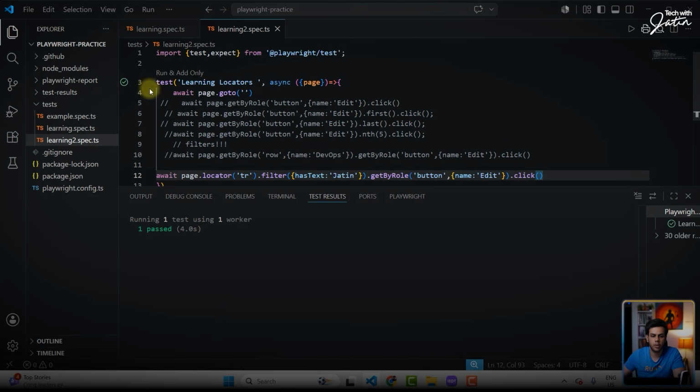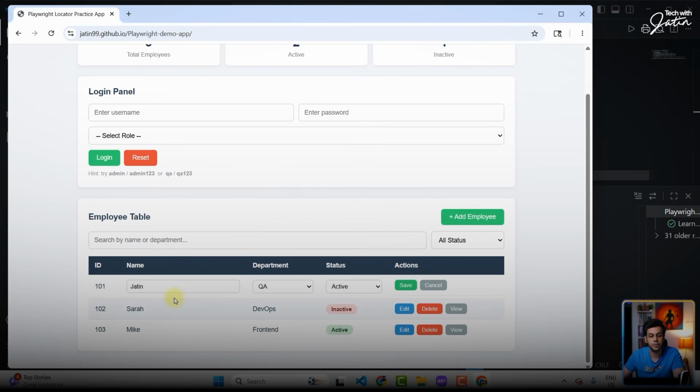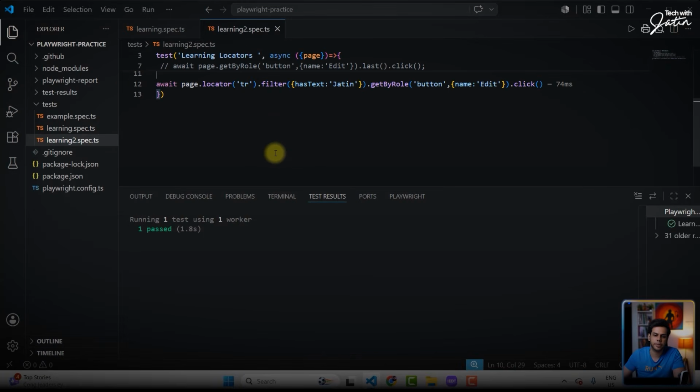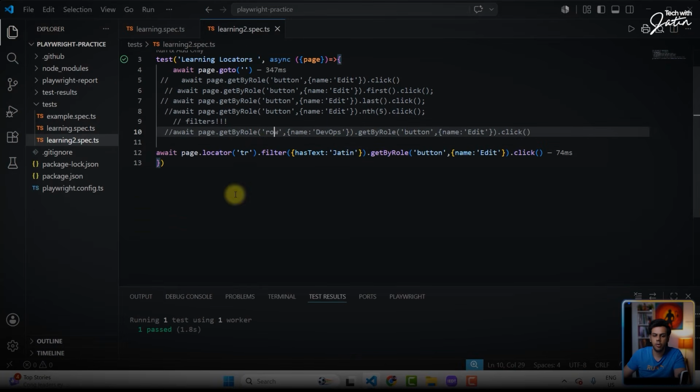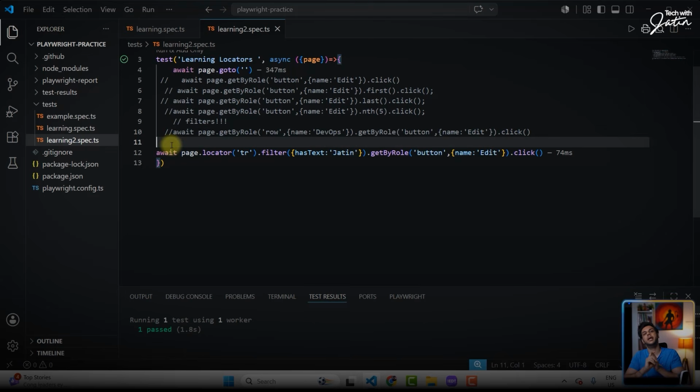Perfect. Now let's bring this guy up. Let's click on the play button. Let's see whether it works. It works. Perfect. This is what it is. This is the filter bar. So there are 3 ways using which you can solve the problem of a single locator, which is technically finding multiple elements. I hope this particular part is clear to everyone. Perfect. I hope you have done this particular step.